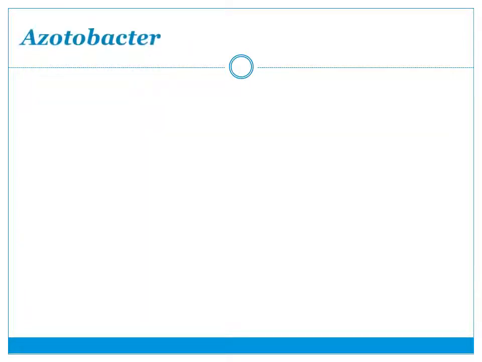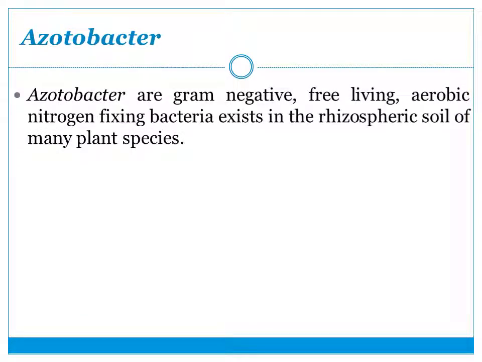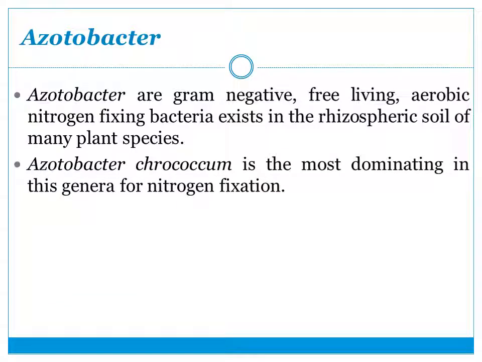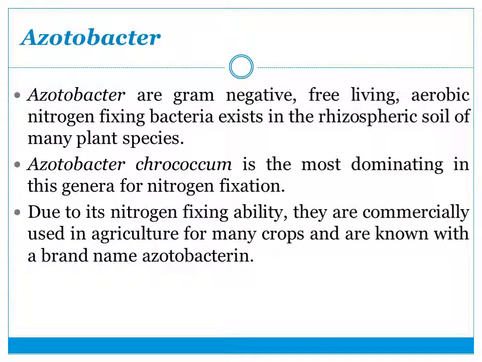Next is Azotobacter. Azotobacter is a gram-negative, free-living, aerobic, nitrogen-fixing bacterium, and it exists in the rhizosphere of many plant species. The most dominant species of Azotobacter is Azotobacter chroococcum. Due to its ability of nitrogen fixation, it is used commercially in agriculture as a biofertilizer under the brand name Azotobacterin.